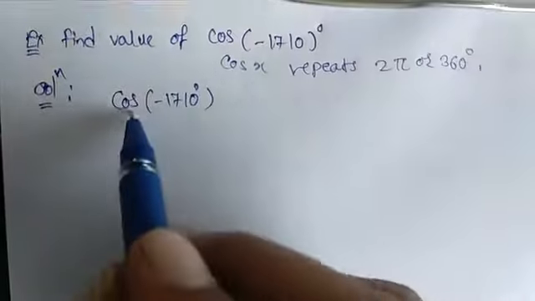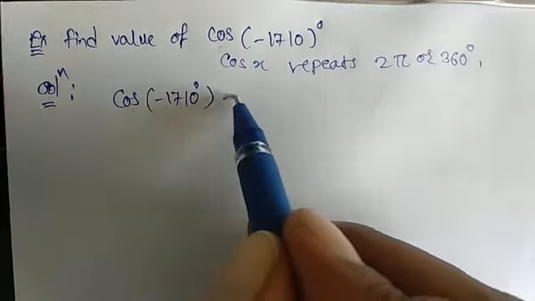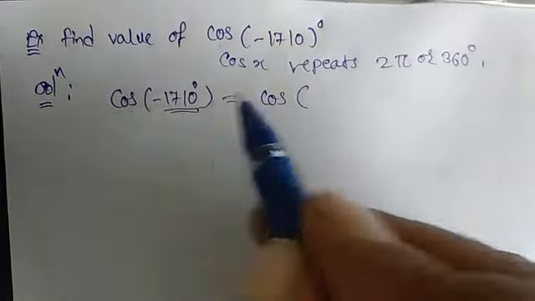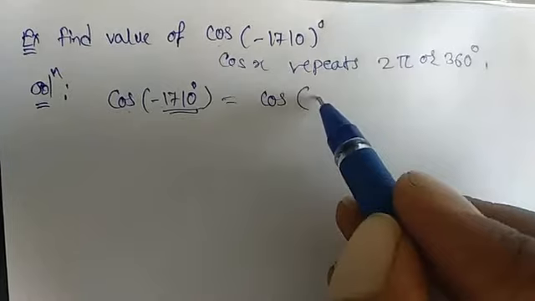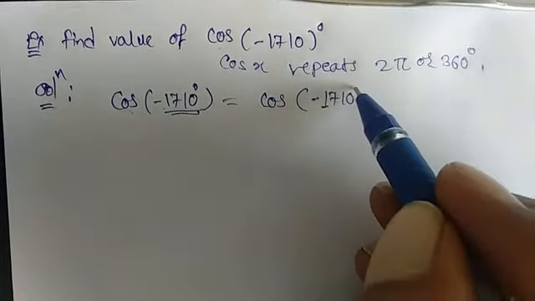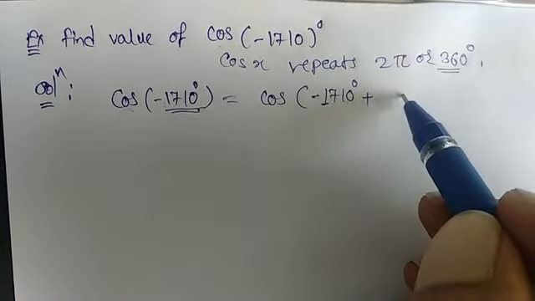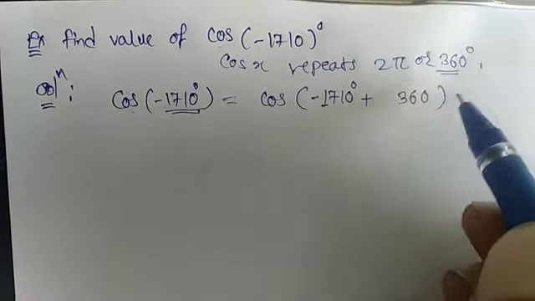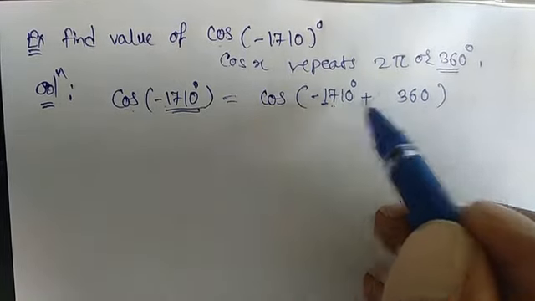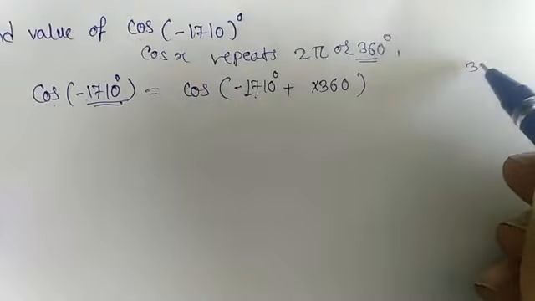So cos of minus 1710 degree can be written as cos of 1710 degree plus the nearest multiple of 360. So we have to multiply 360 by a number to get the nearest value.